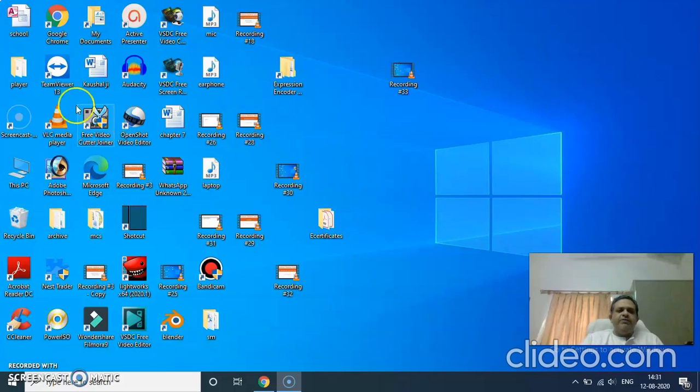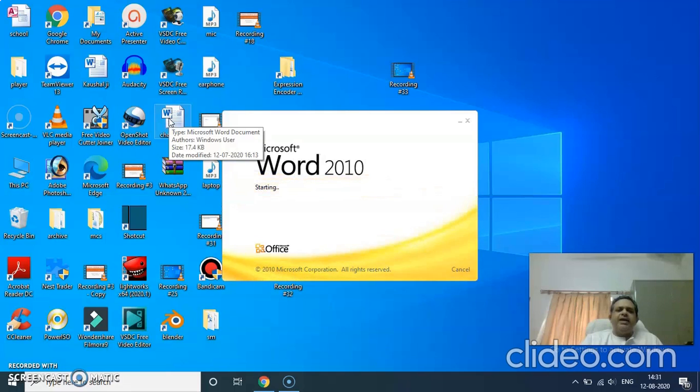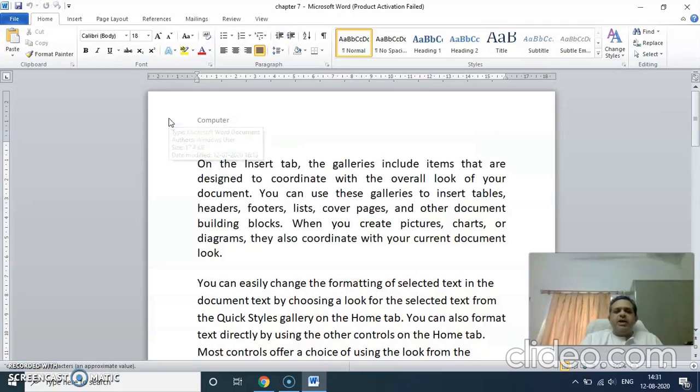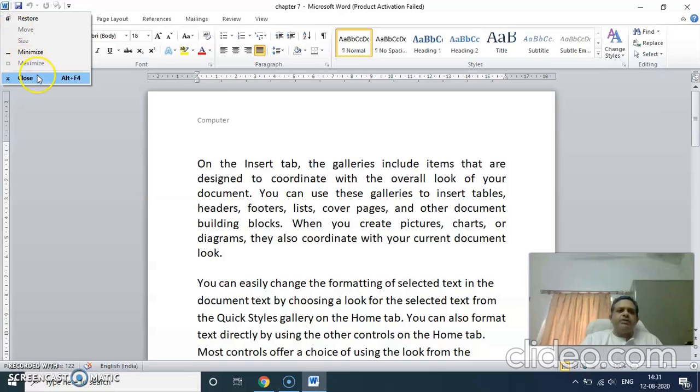Now if you see a window, suppose I am opening this window here. Let me open the window of MS Word. Suppose this is a document that I created earlier. When you double click, it is going to start, and let us see some of the window parts that are there. The top bar is the title bar. The title bar has this window menu. You can close the window, maximize, restore, minimize. We'll see what they are. You can save it from here.